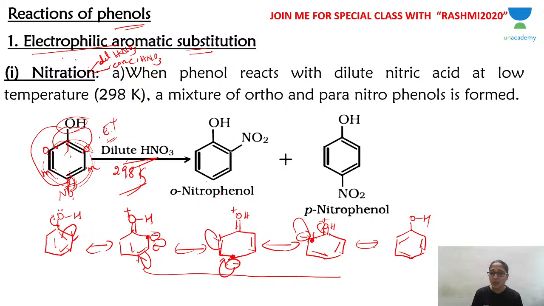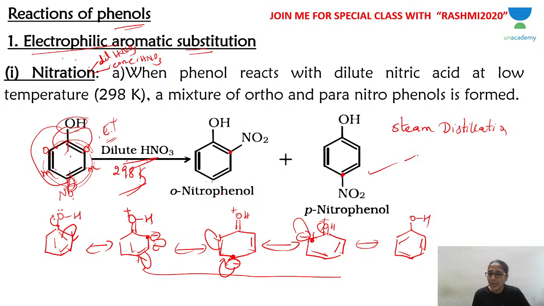The electron-rich positions are ortho and para, so that is what you get, orthonitrophenol and paranitrophenol. Now, separation of these compounds is a question. How do you separate them? Using steam distillation. Steam distillation is used because their boiling points are slightly different. Between ortho and para, para is higher boiling than ortho.